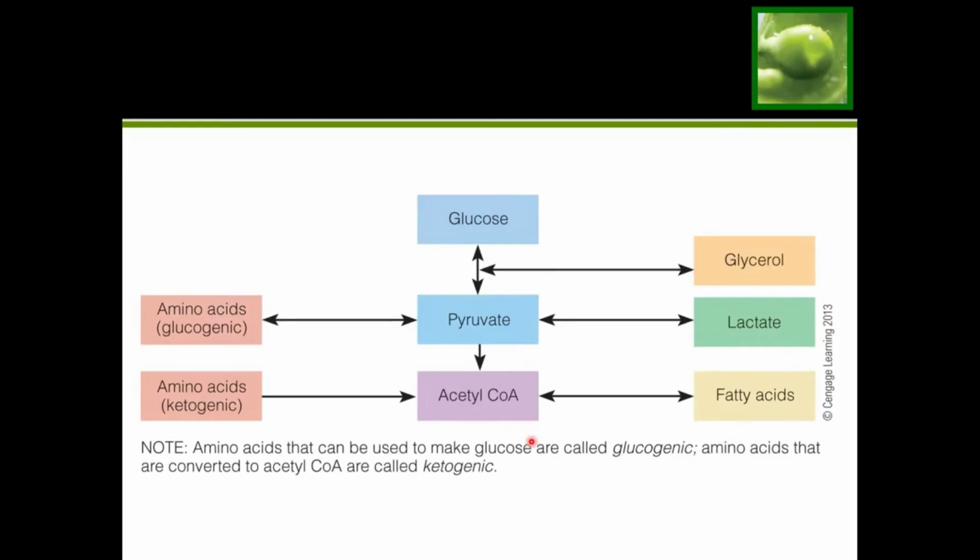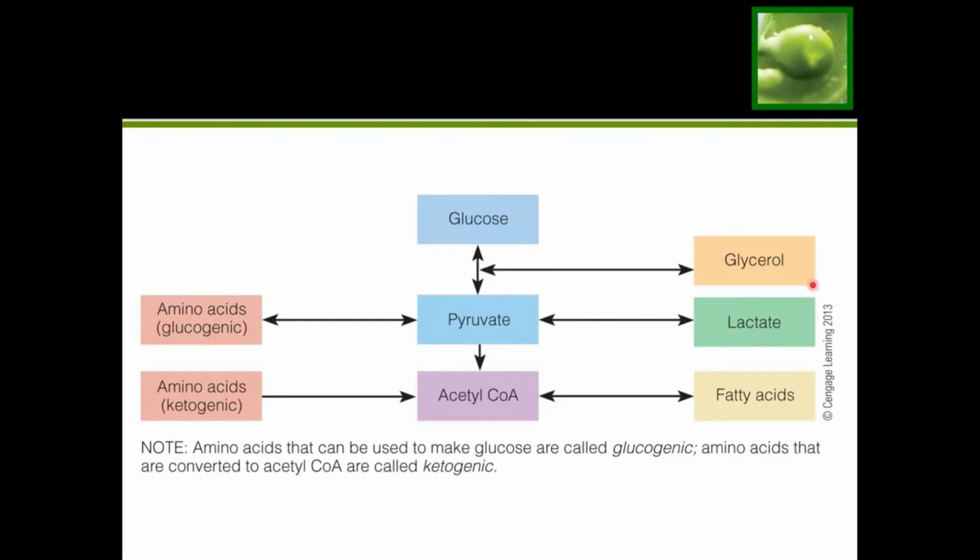So because of this, the body is not going to be able to keep up with its demands just using our fats, because only a small part of the fats can be used to make glucose, and that is the glycerol portion. So again, most of the fat structure, which is the fatty acids, cannot be used to make glucose. We can make a little bit of glucose using the glycerol unit that's in our fat structure, but that's not going to be sufficient enough to keep up with our body's demands.